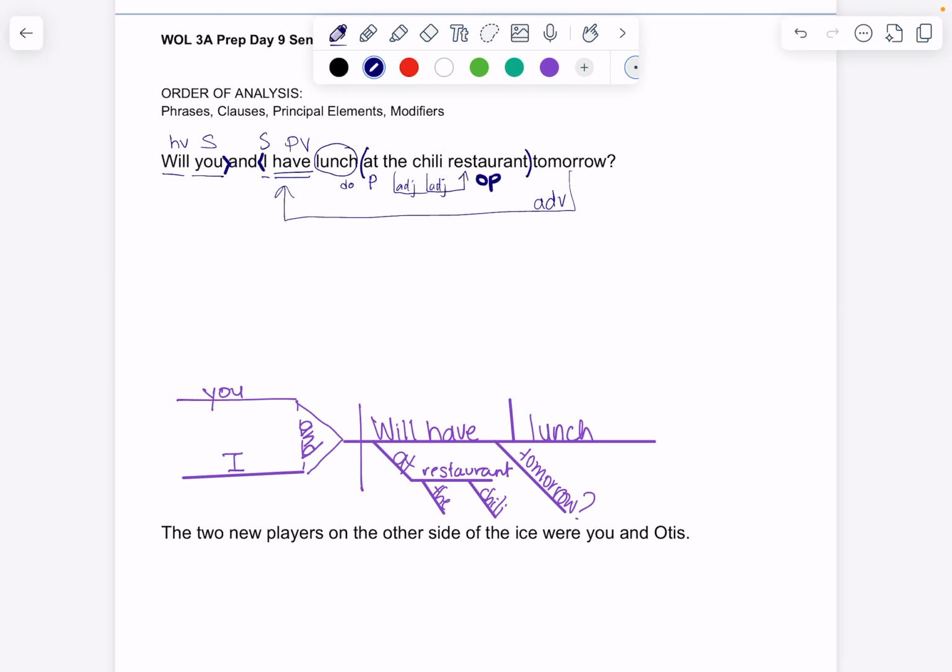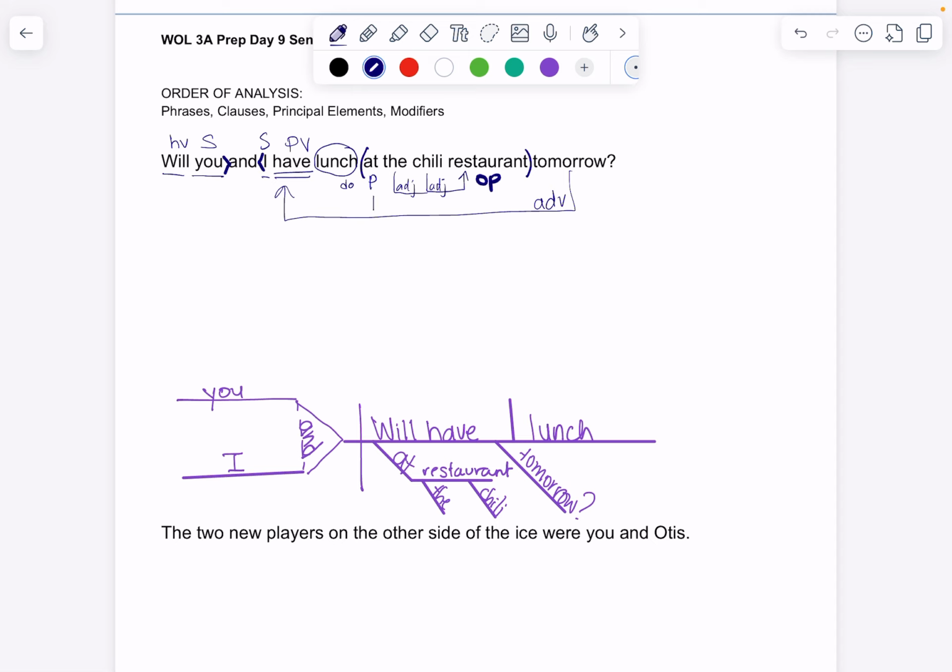And then we need to figure out what kind of prepositional phrase this is. At the chili restaurant tells us where you and I will have. So it's an adverbial element because it's modifying will and have, which are the verb. It's telling us where you and I will have. Okay, so it's modifying have.